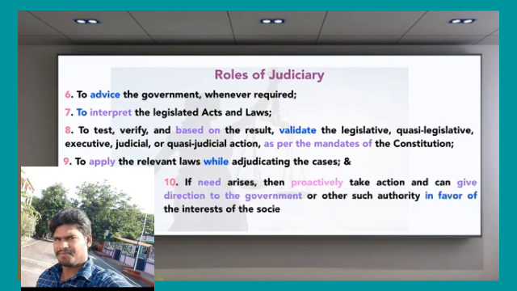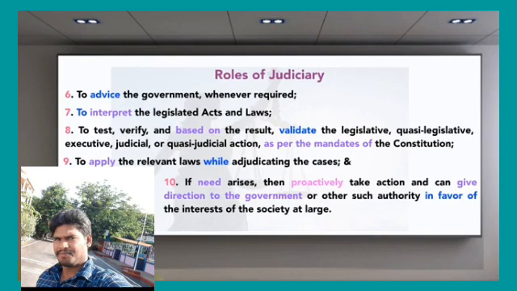Then if the need arises, the court can proactively take action and give direction to the government or other such authority in the interest of society in the longer term.